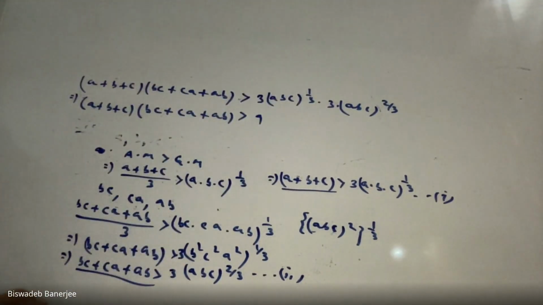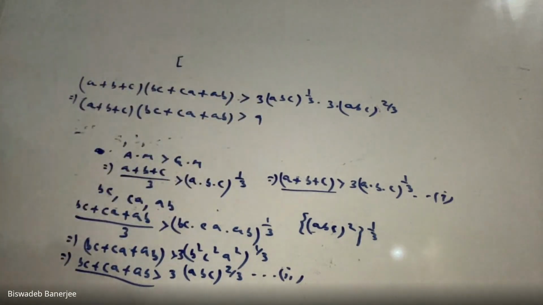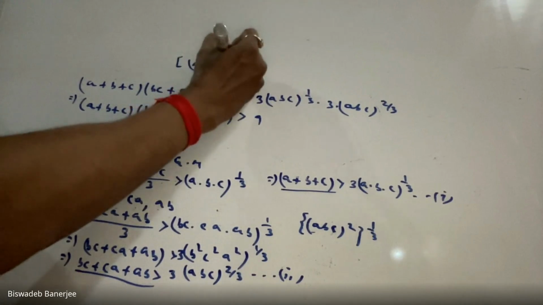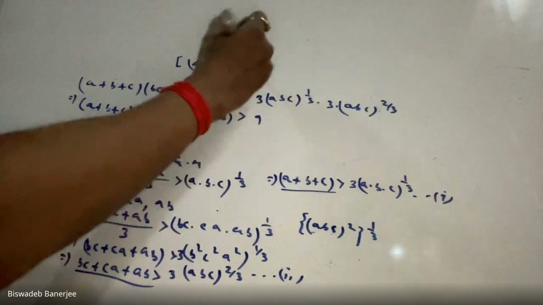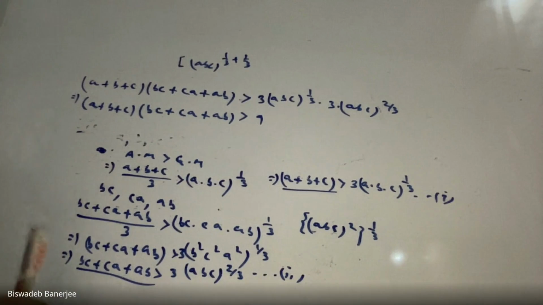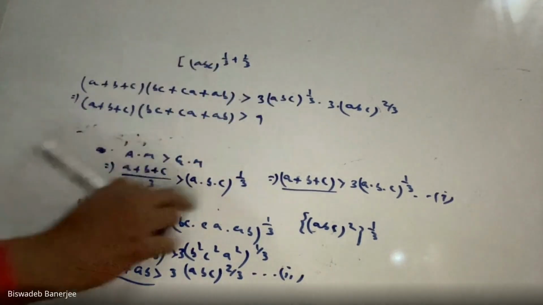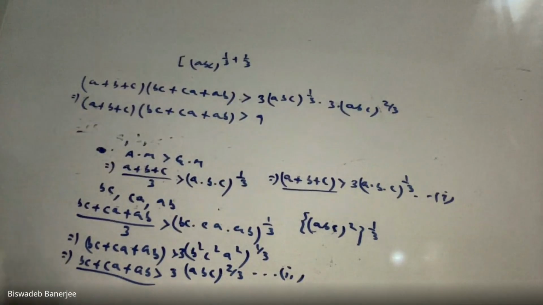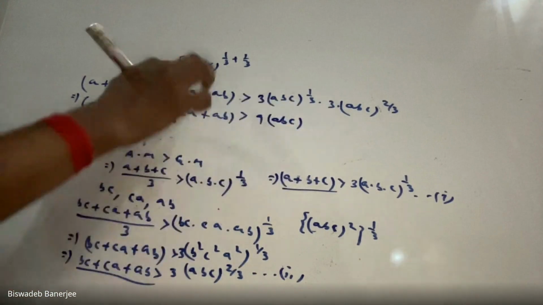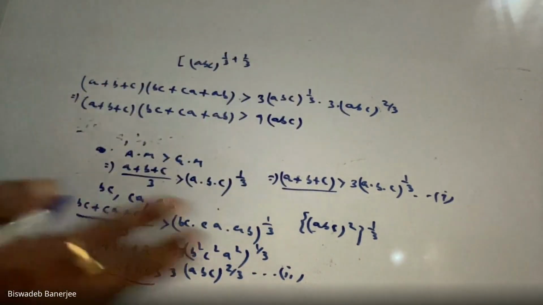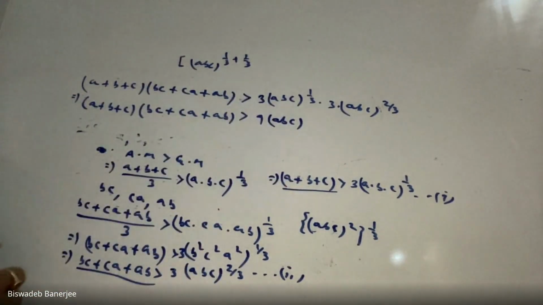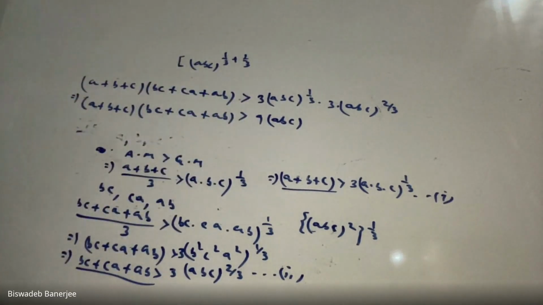By the laws of indices, we know, if we calculate roughly, here the base is ABC, here the power is 1 by 3, and here the power is 2 by 3. We can add the powers. If we add the powers, we shall get ABC to the power 3 by 3. 3 by 3 means 1. That means ABC to the power 1. So the proof is complete.